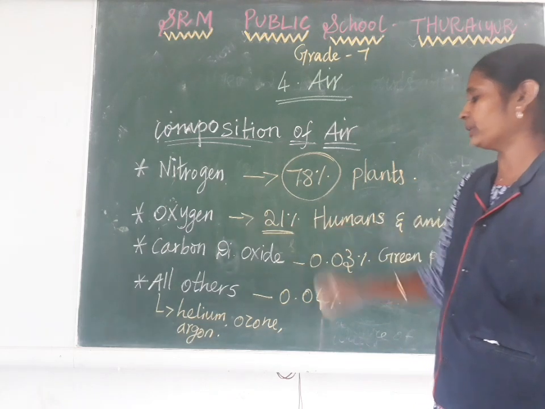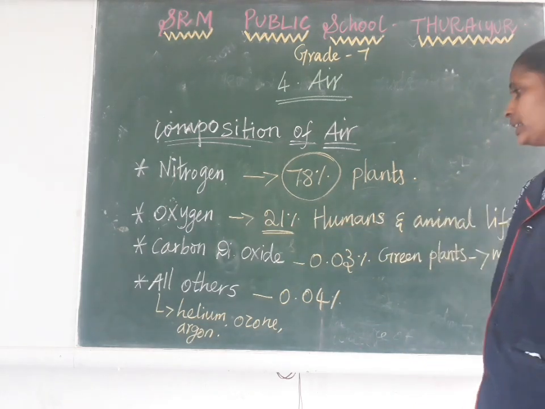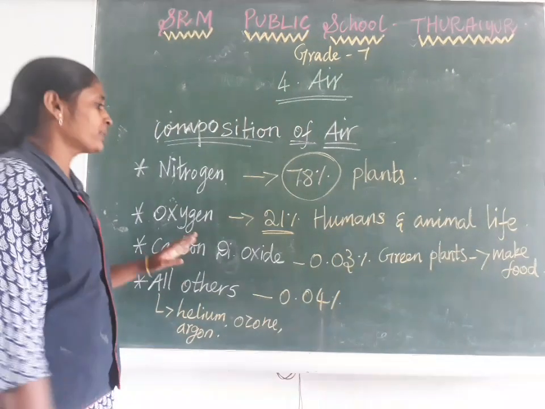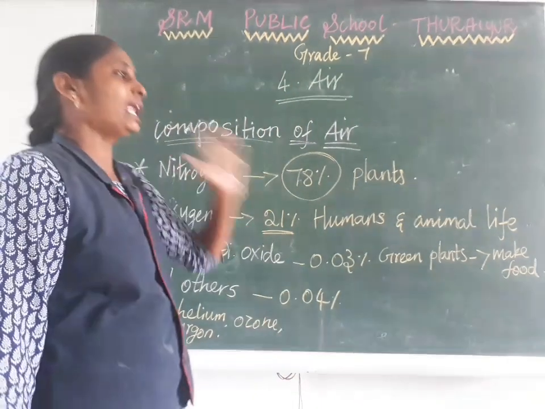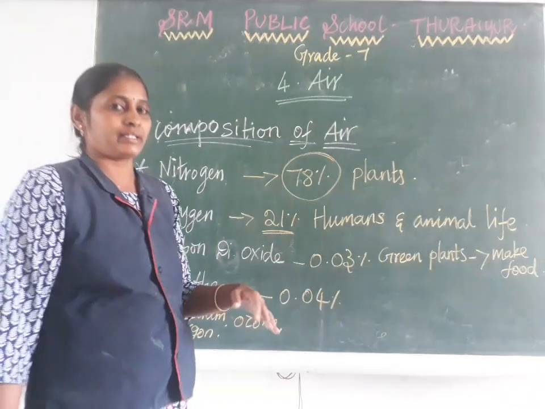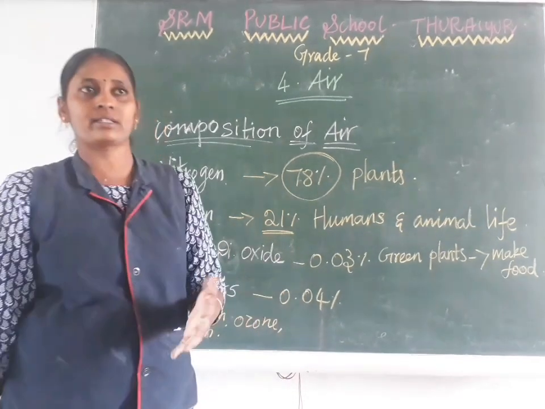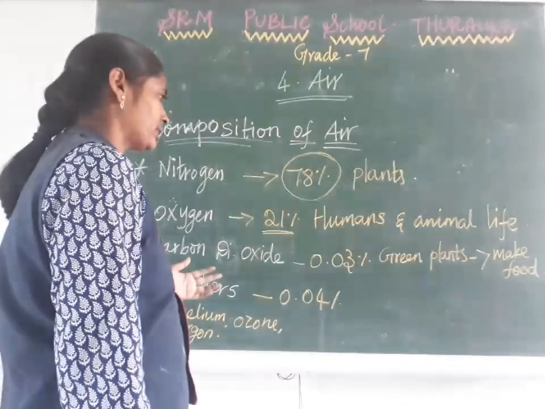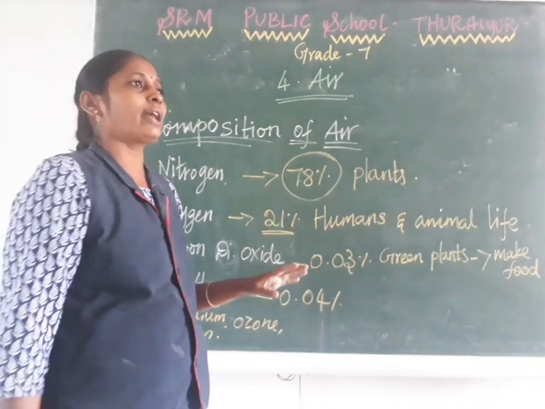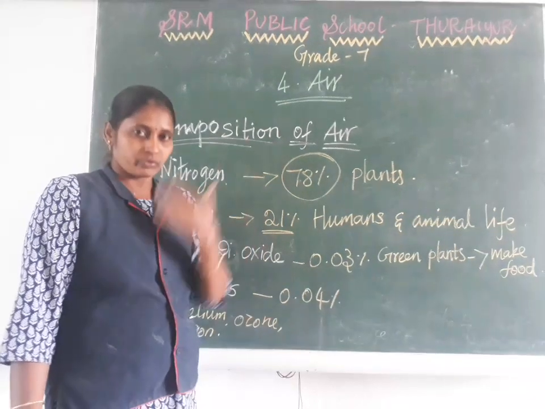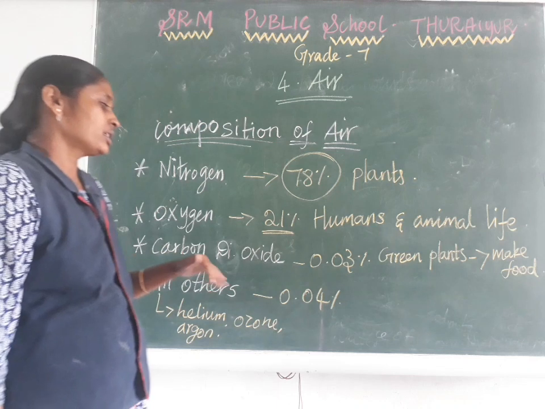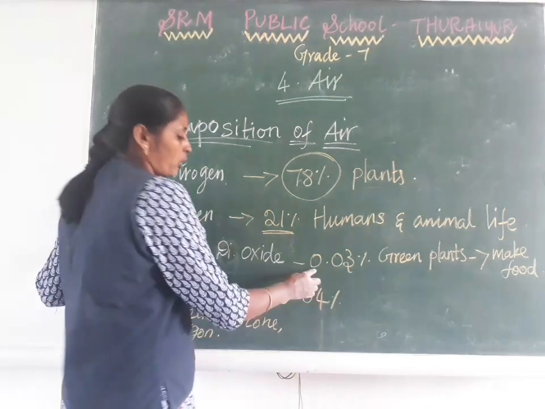Oxygen is present at 21 percent of the atmosphere. Which gas is this? Oxygen. This oxygen helps animals, human beings and plants to breathe. You may ask how plants take oxygen for breathing, but it's true: all living organisms take oxygen for their life, for their breath.